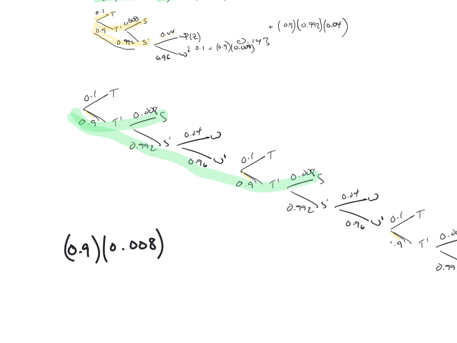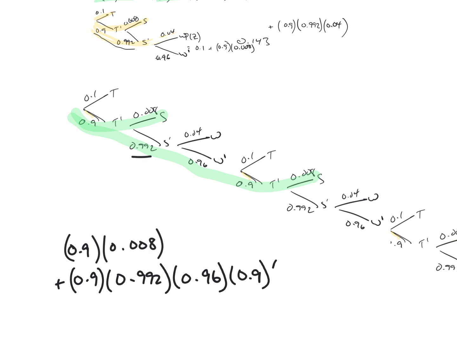That's at school. And so that is going to be plus 0.9 times 0.992 times 0.96 times 0.9 times 0.008. That's the second day.